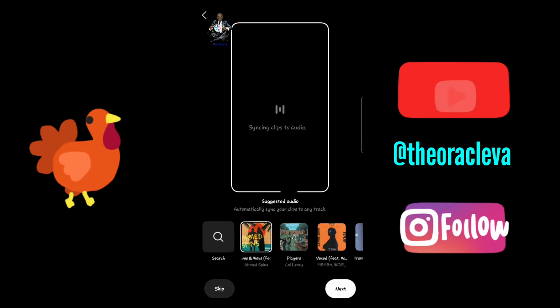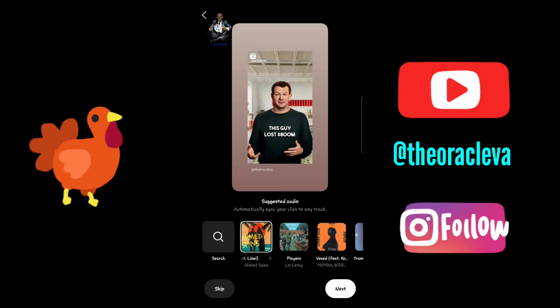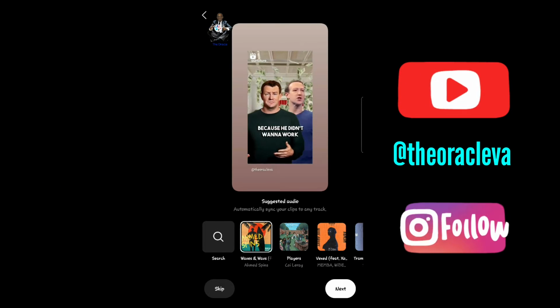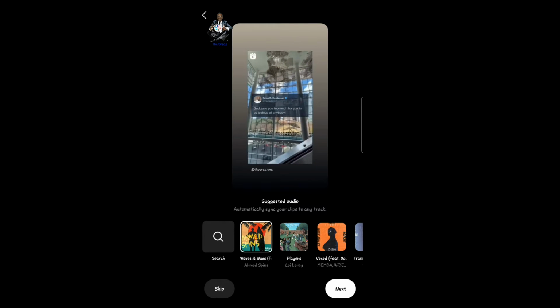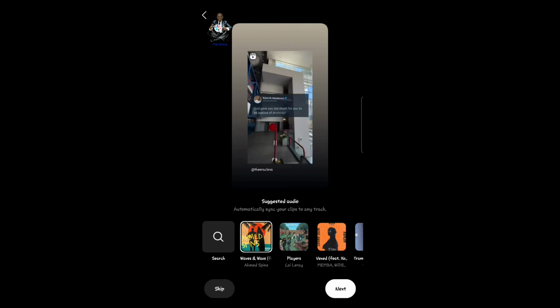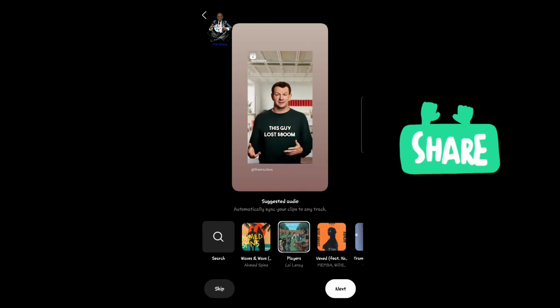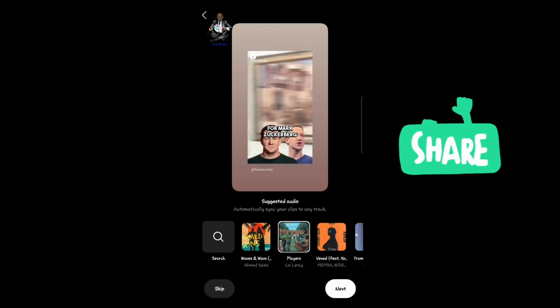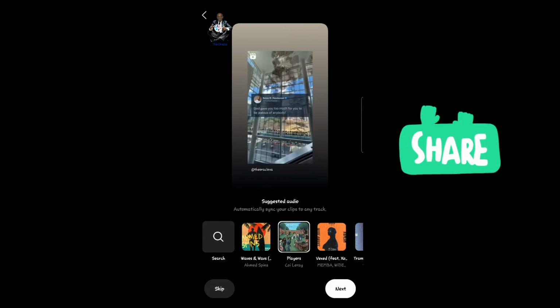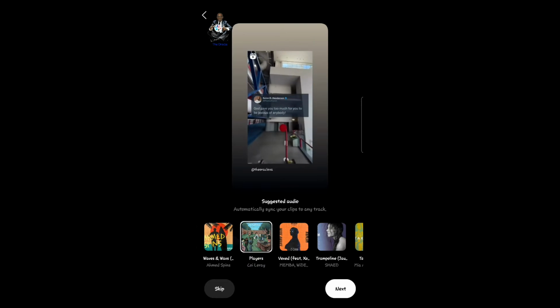So we are creating now. The reel is creating, and you can now pick songs. It uses the suggested things that it put there. You pick whatever song, and the song tries to arrange itself with the clips you have picked. Since we are doing stories, these songs are trying to arrange themselves with the way the stories were arranged, with the way the images turn on the stories. So it tries to balance it out. All of this is happening automatically.